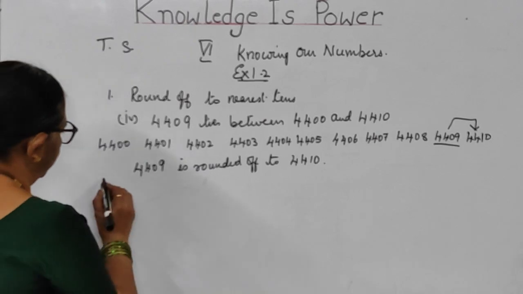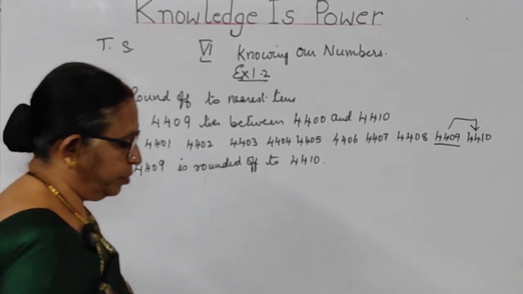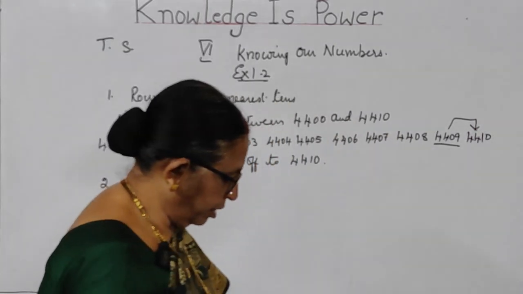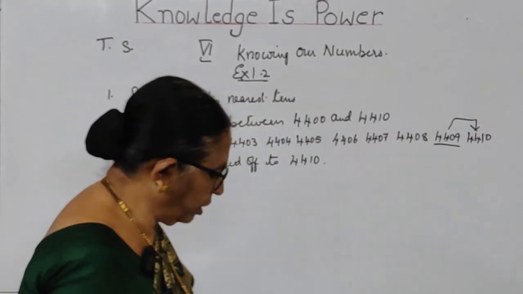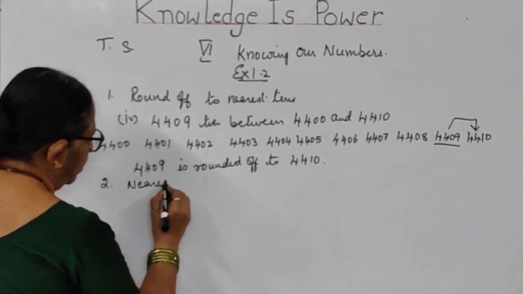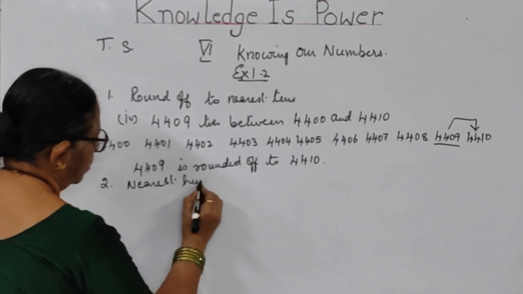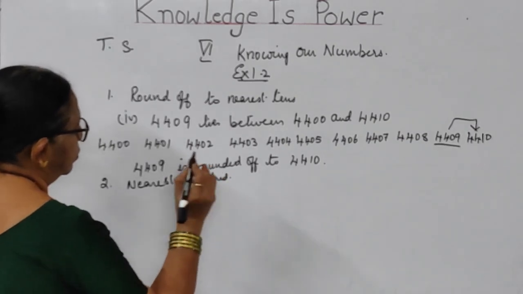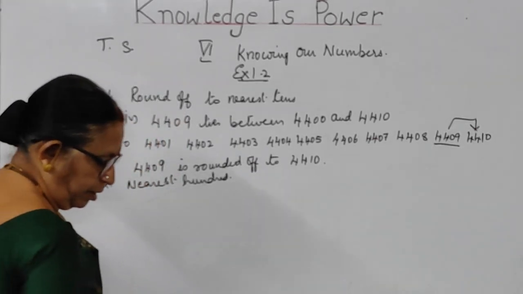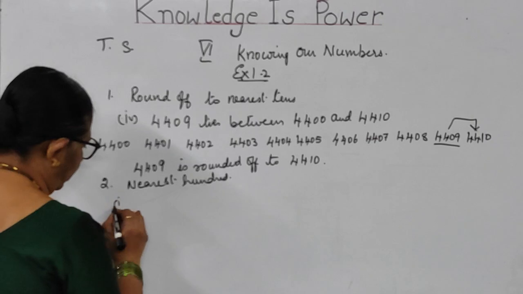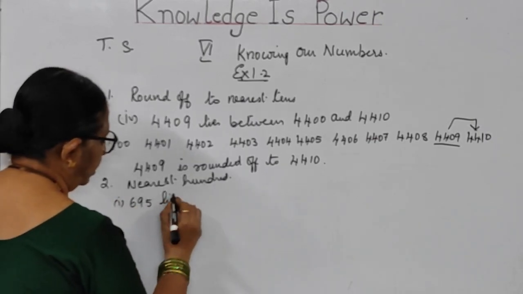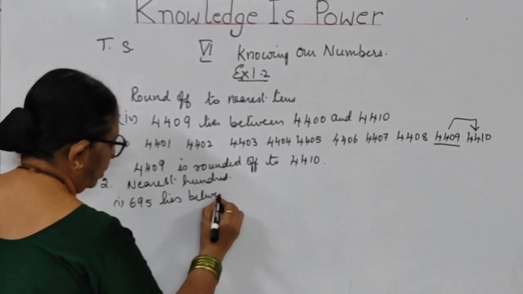Now we will go to the second problem. The second problem says it is rounded up to nearest hundreds. Nearest 100, the first one is given as 695. So this 695 lies between.